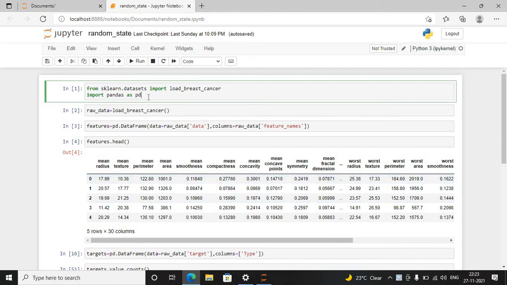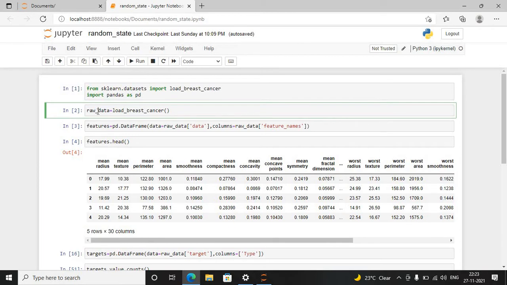For that dataset, I first have to import the packages from scikit-learn datasets and import load_breast_cancer. After that, I have to import pandas. Then I initialize the raw data with the load_breast_cancer method, which contains dictionaries for the data, feature names and target.